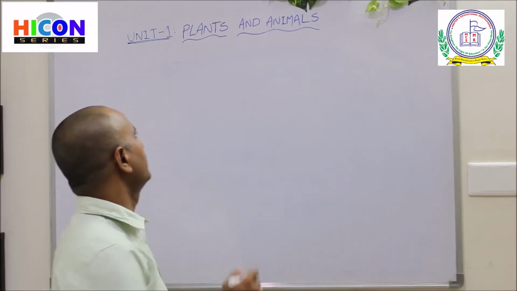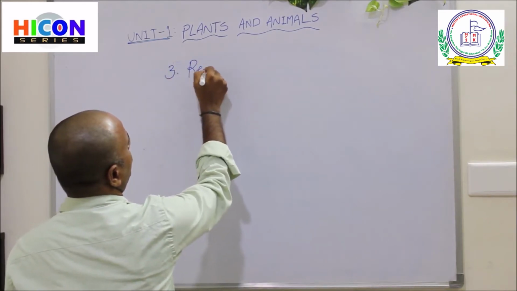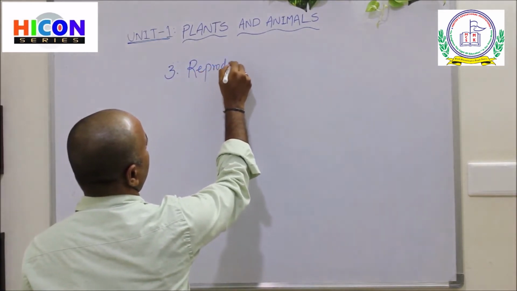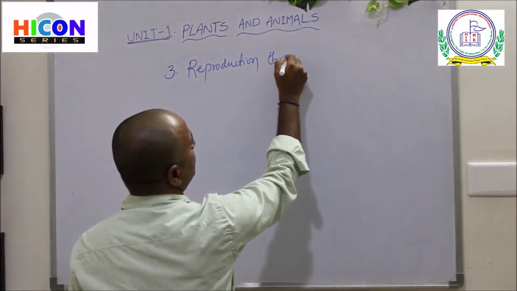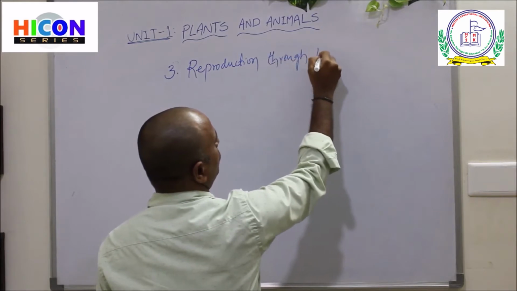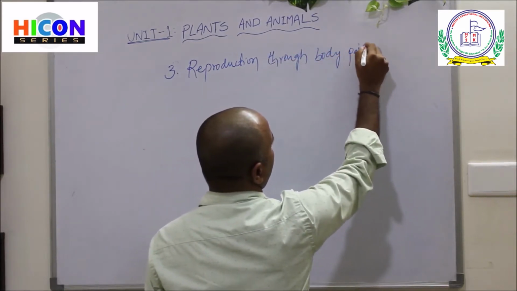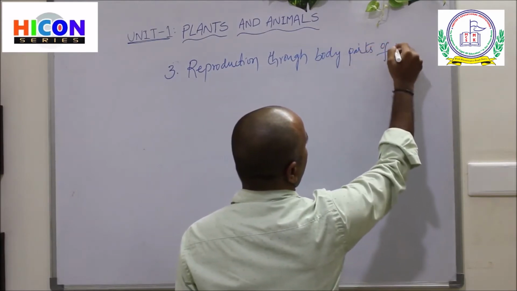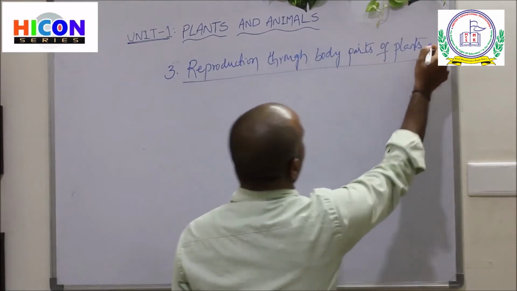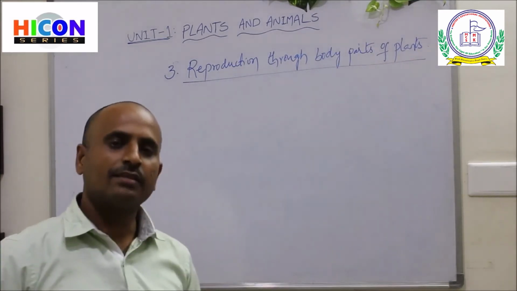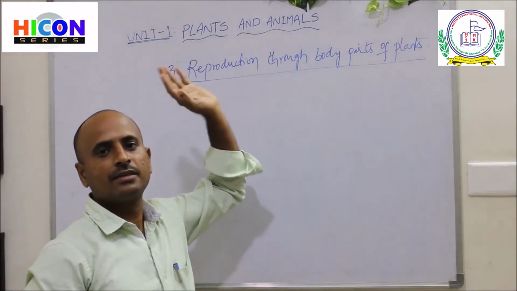Now we will discuss the third method of reproducing new plants. The third method is reproduction through body parts of plants.